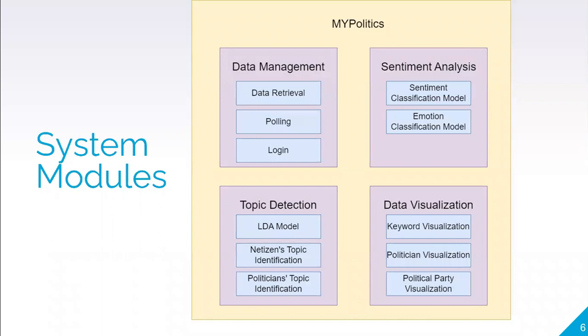So this system contains 4 modules, which are the data management module, sentiment analysis module, topic detection module, and data visualization module, which will be demoed later. The data management module includes data retrieval, as well as polling and the basic login for the system. The sentiment analysis module takes care of the sentiment and emotion classification for the retrieved tweets. Topic detection is used to uncover the topics and keywords from the Malay tweets, and data visualization will display the sentiment in the form of visualization.